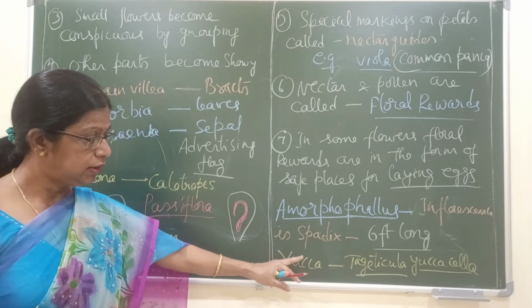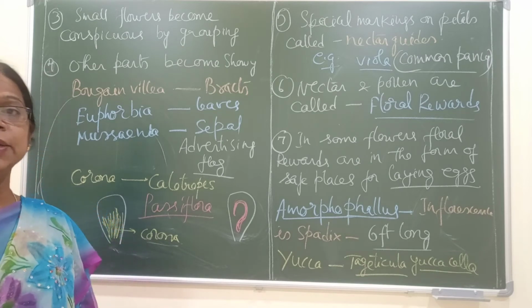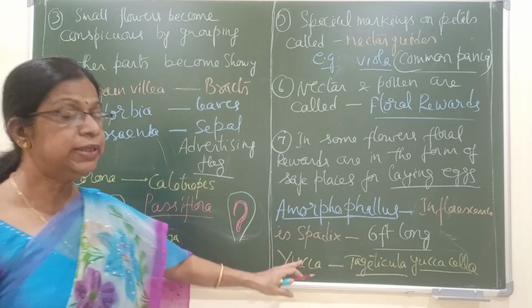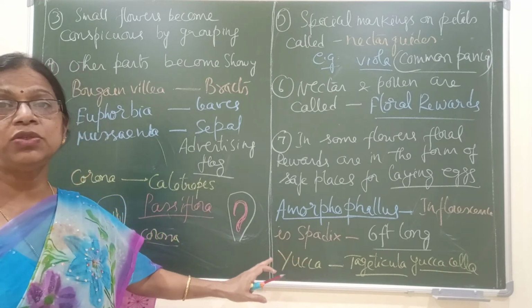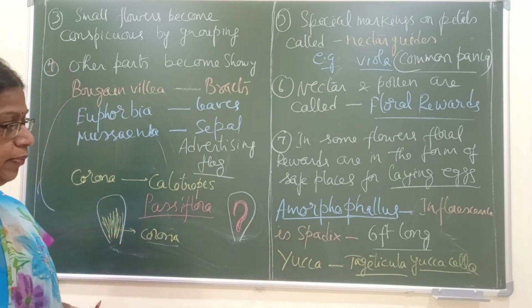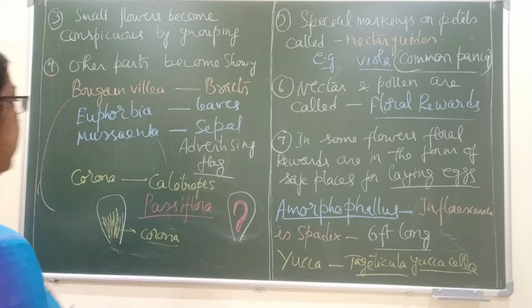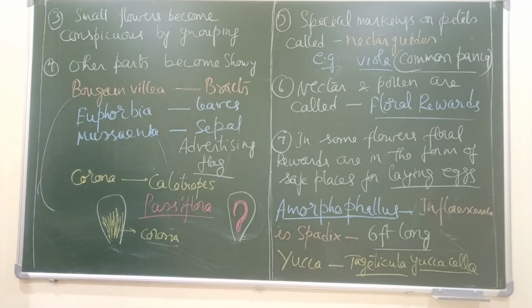So here the moth and the Yucca are in symbiotic association. The moth completes its life cycle within the inflorescence of Yucca. Yucca shows a compound raceme inflorescence, or panicle inflorescence. So these are some of the adaptations of the insect-pollinated flowers.